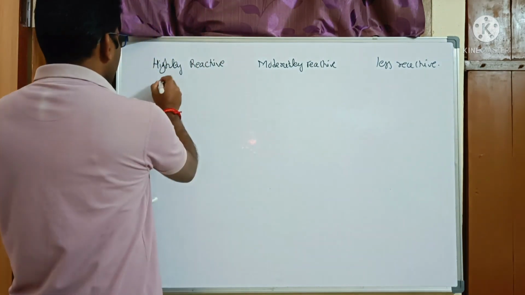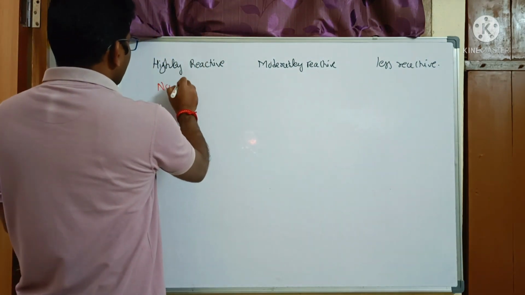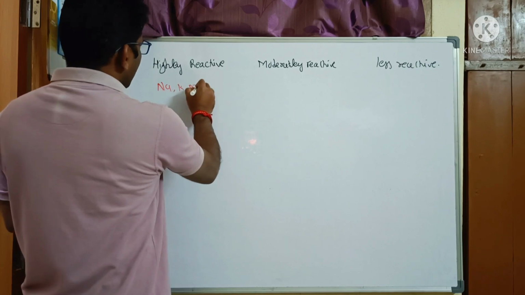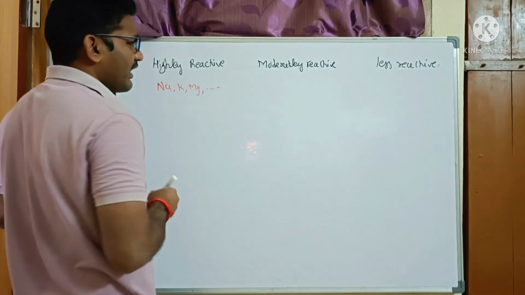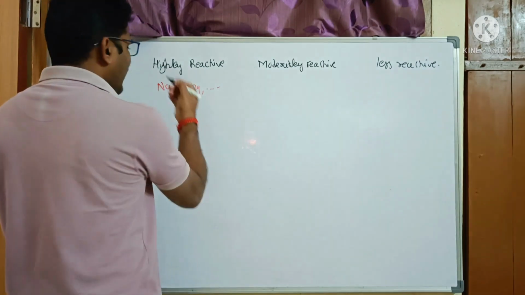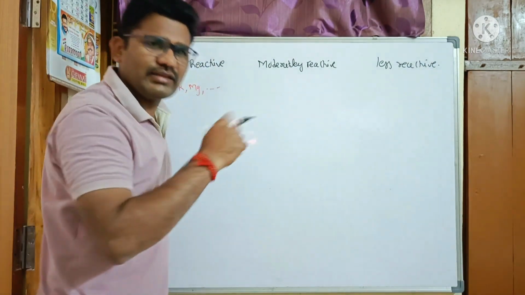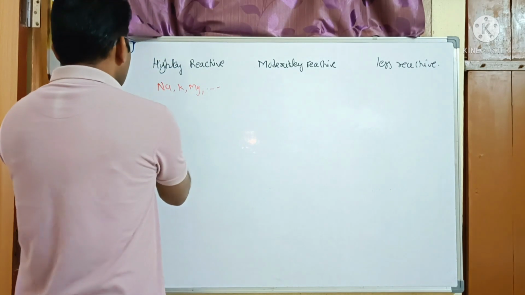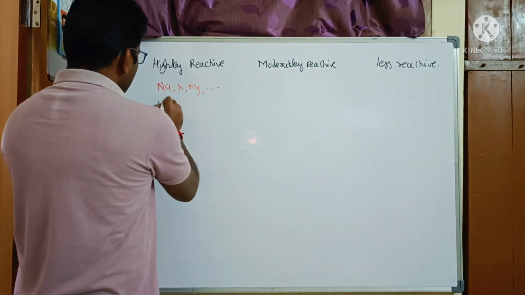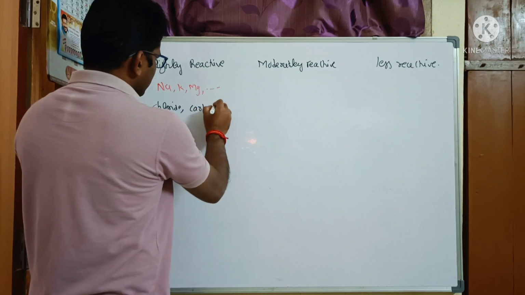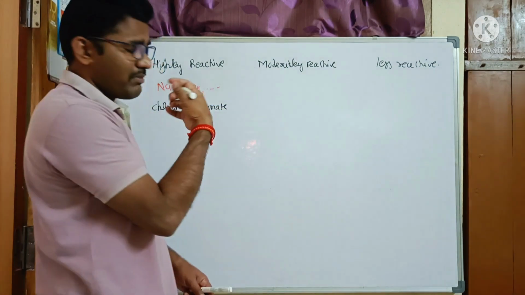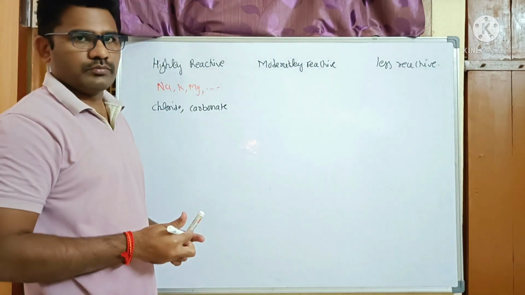Examples of highly reactive metals are sodium, potassium, magnesium, etc. These highly reactive metals are available in the earth crust, either in the form of chlorides or carbonates. They may be available in the seawater also.